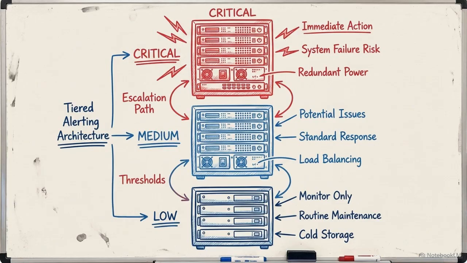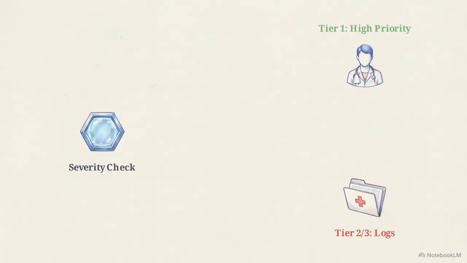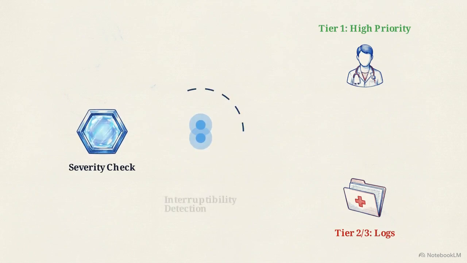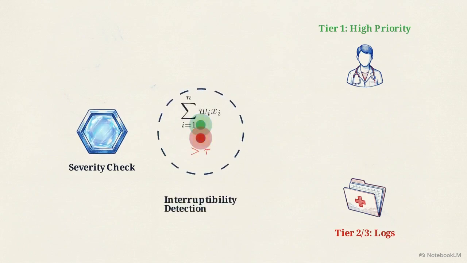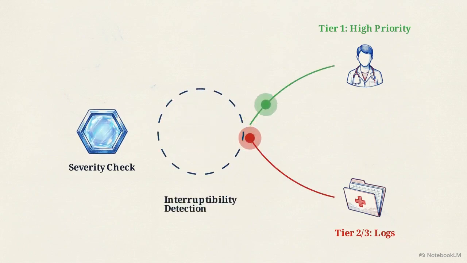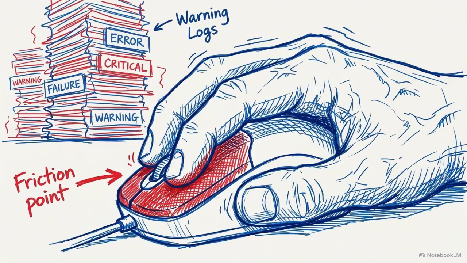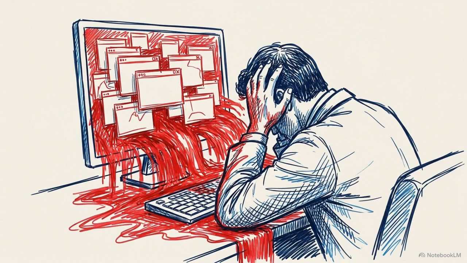Fixing this requires shifting from a binary alert system to tiered alerting architectures. The system must assess the severity of the alert and run an interruptibility detection protocol, determining mathematically if the prediction is urgent enough to break the physician's current concentration. If a user interface forces a clinician to actively tune out warnings to do their job, the model has failed. The precision of the code does not matter if the human endpoint is forced into cognitive denial.